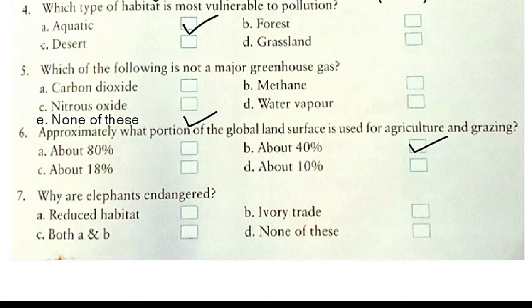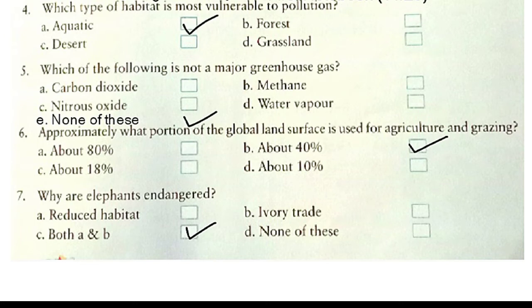Why is the life of elephants in danger? Because of reduced habitat, ivory trade, both A and B, none of these. Yes, it is because of both A and B, means their habitats have reduced, that is one reason, as well as because of their ivory theft. Now this exercise is also completed.